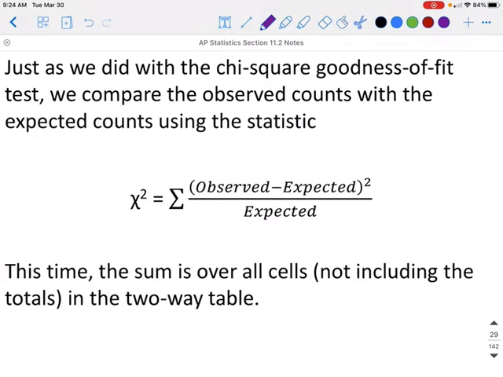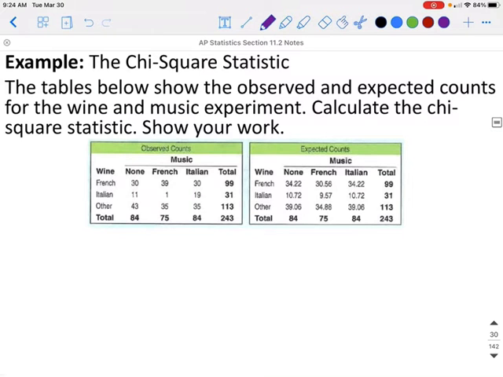Just as we did with the chi-square goodness of fit test, we compare the observed counts with the expected counts using the statistic chi-square equals the sum of all of our (observed minus expected) squared divided by expected. This time, the sum is over all cells, not including the totals, in the two-way table. So the table below shows the observed and expected counts for the wine and music experiment. Calculate the chi-square statistic and show your work.